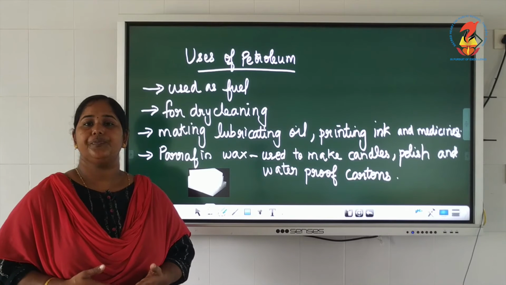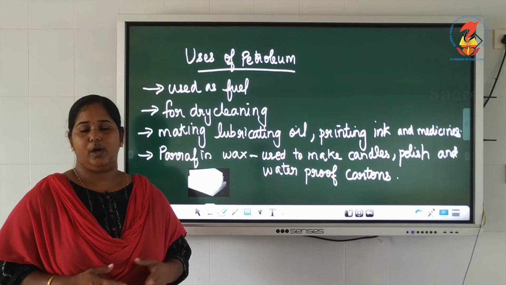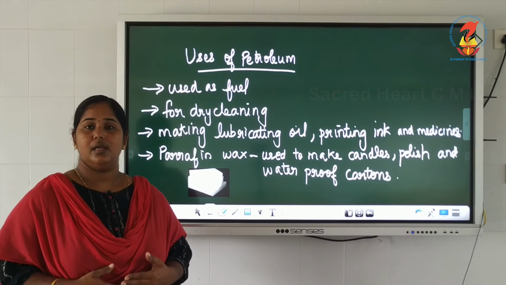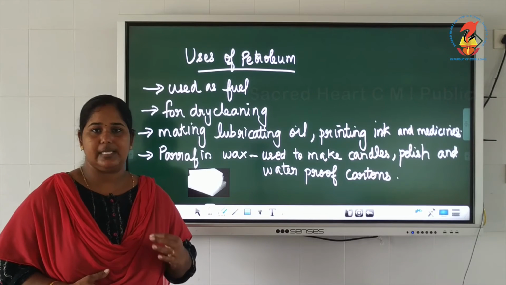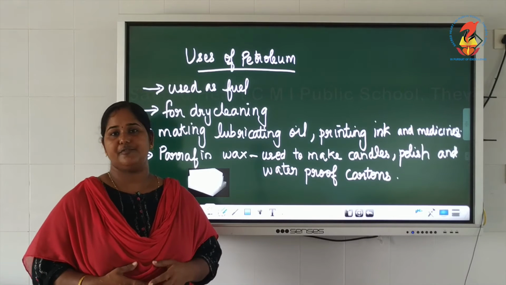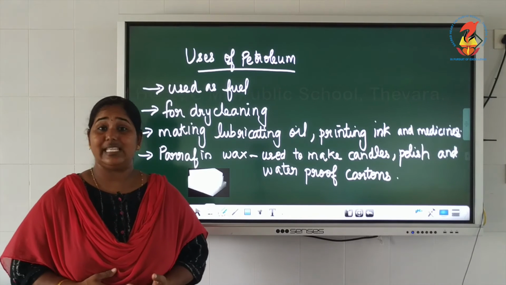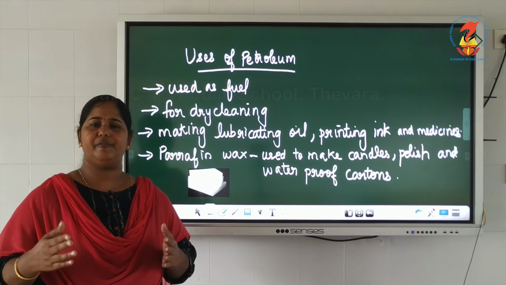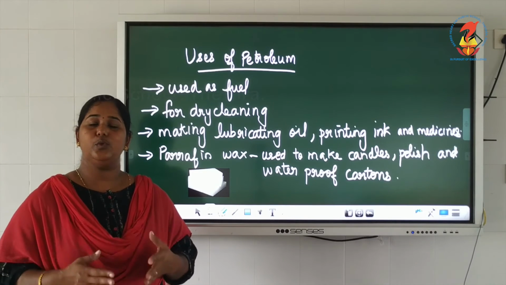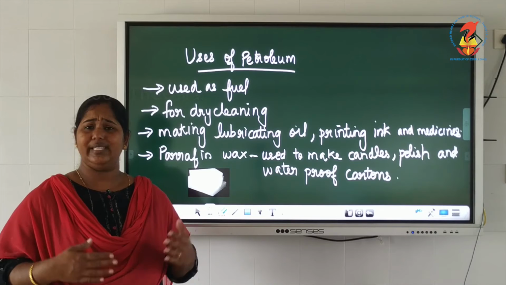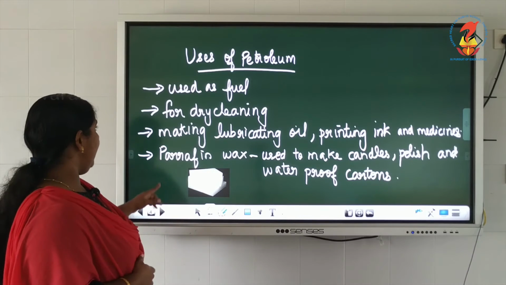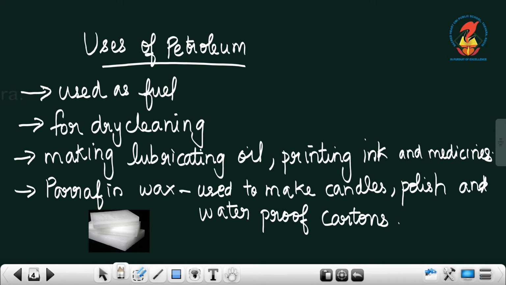Nowadays we use a fragment of petroleum called PERC, P-E-R-C. That is stable, soft, and does not cause any damage to clothes. The actual name of PERC is perchloroethylene. That is the mainly used solvent nowadays, so that the damage caused to clothes is less. So there are other uses also for petroleum.